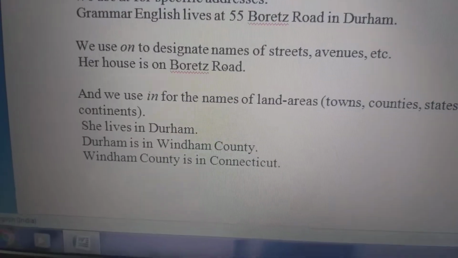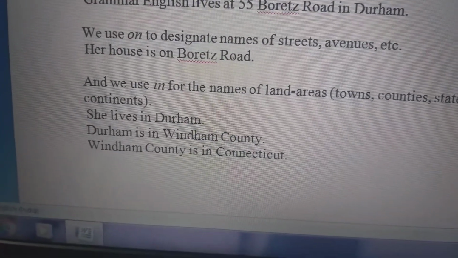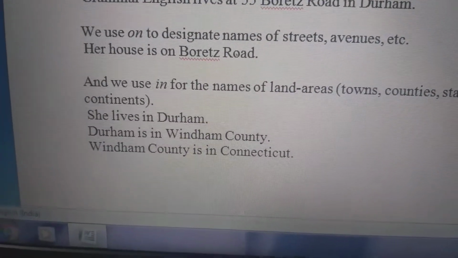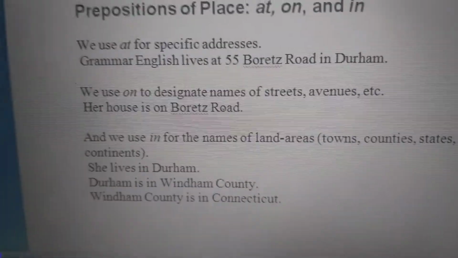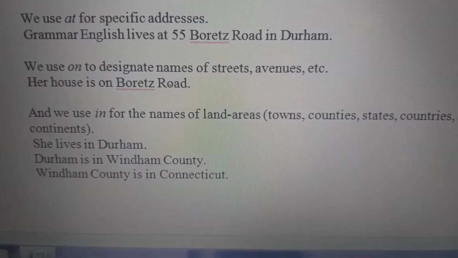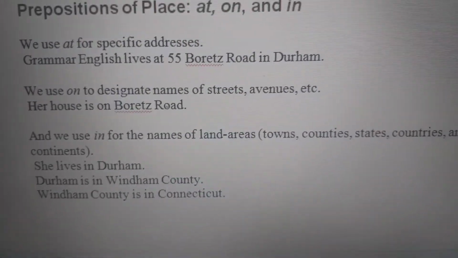She lives in Durham. Durham is in Windham County. Windham County is in Connecticut. So these are the words where we use in, for land areas like towns, countries and states.